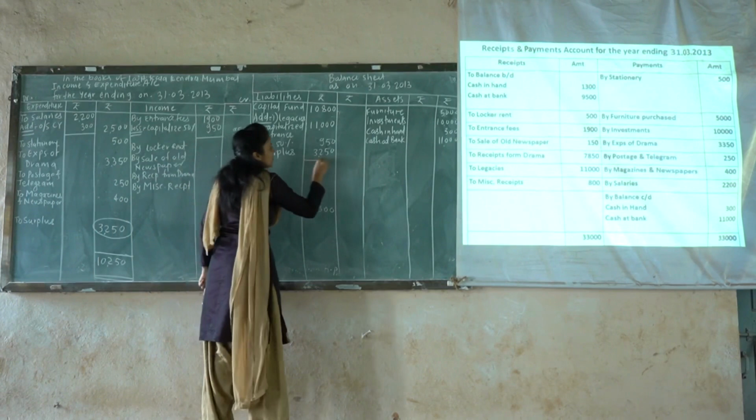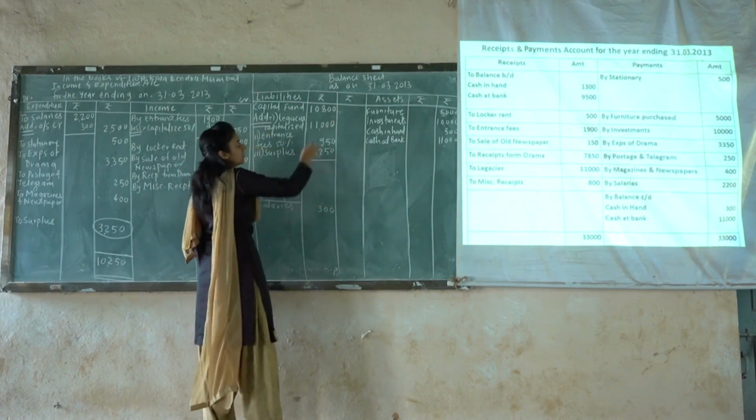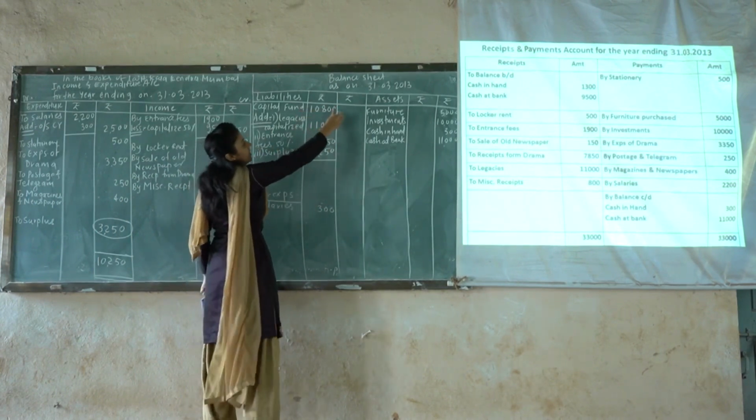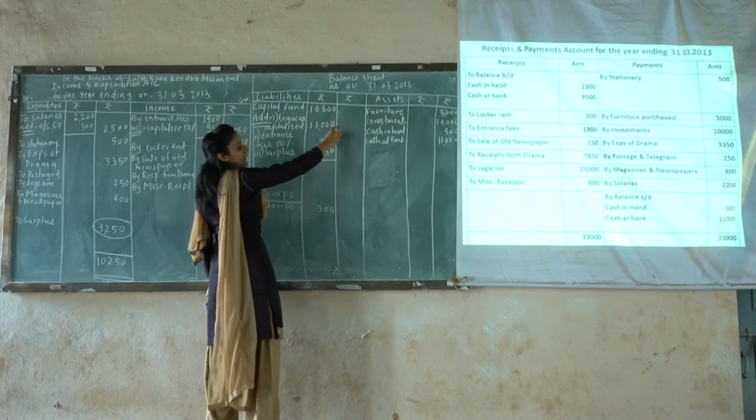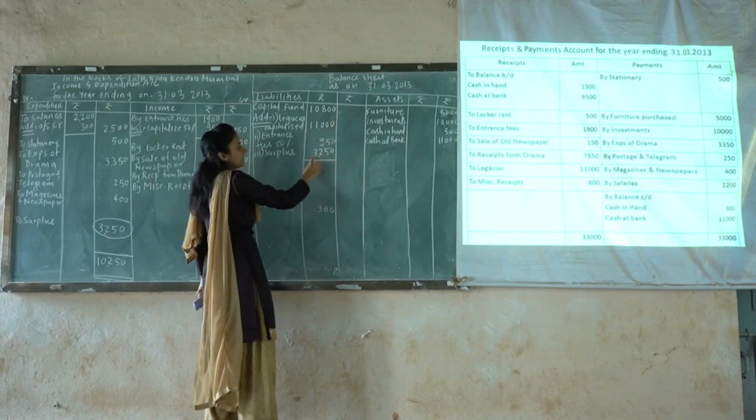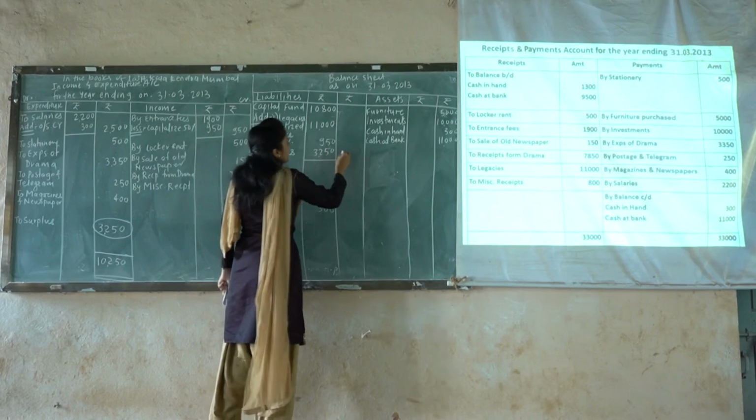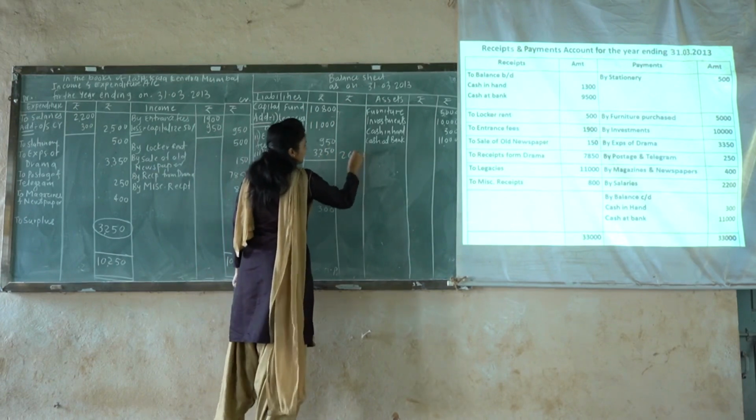Now let's close the balance sheet. The total of this capital fund 10,800 plus 11,000 plus 950 plus 3,250 is nothing but 26,000.